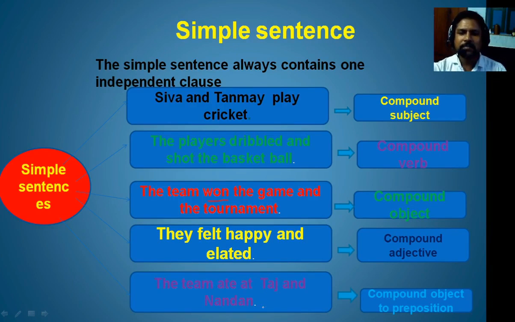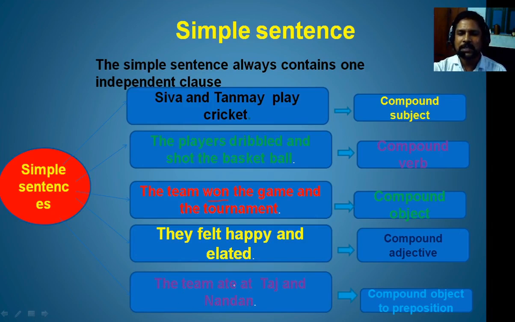Similarly, the team ate at Taj and Nandan. Here the team is the subject; ate at Taj and Nandan is the predicate part. Therefore, this is a clause. Because this sentence has only one clause, it will be an independent clause and this sentence will be a simple sentence. Now here Taj and Nandan are a compound object, used after a preposition.